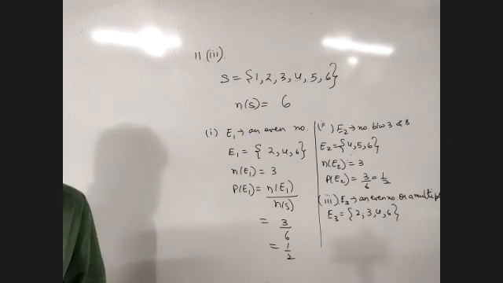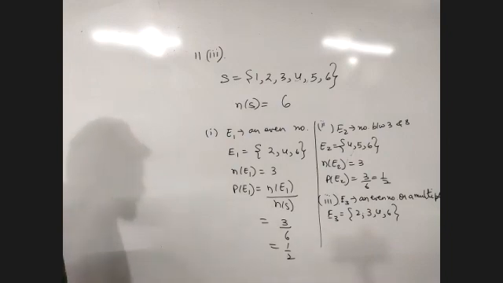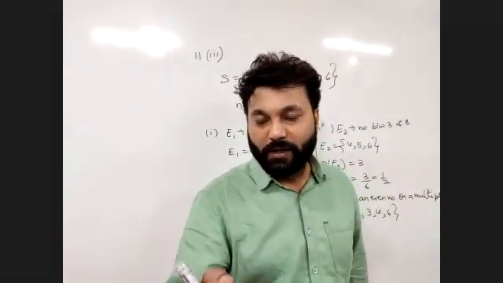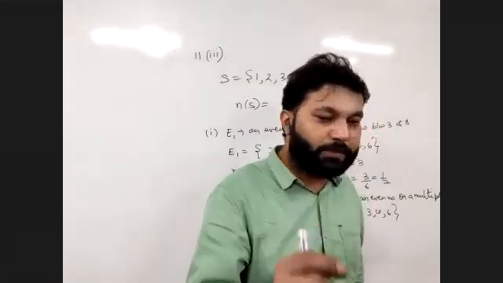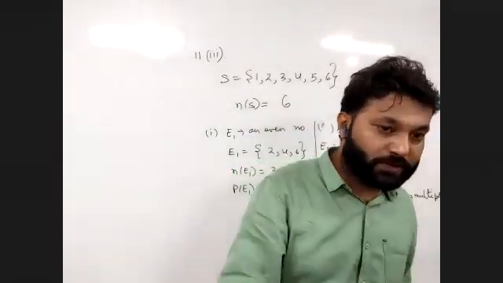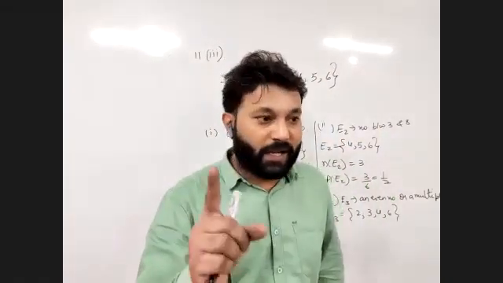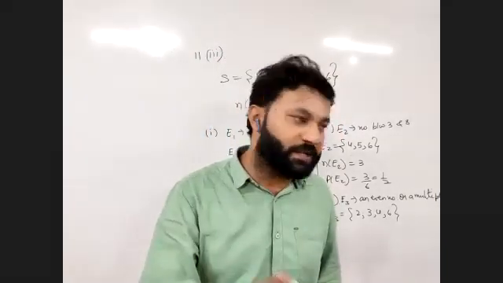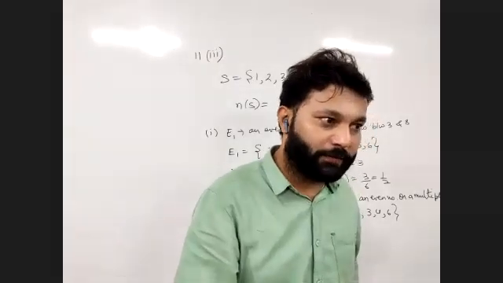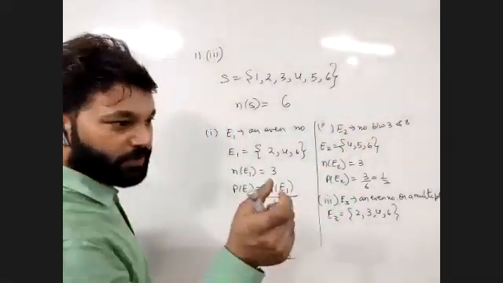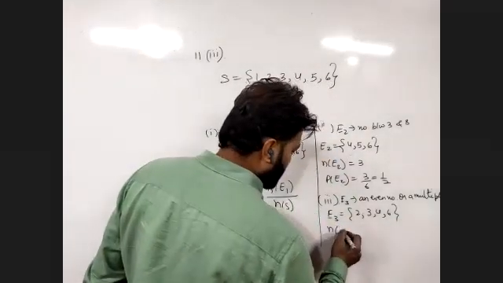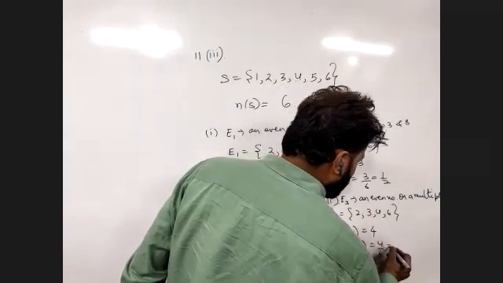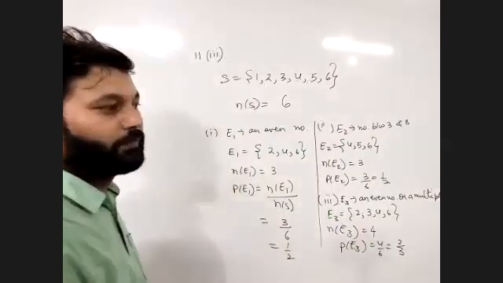Why are we taking 2 and 4? Because they are even. Why are we taking 3 and 6? Achha, this one single word, please be attentive. A single word can completely change the meaning of the question and completely change the result also. If here it was an even number and a multiple of 3, then the only possibility would be 6. Because 6 is the only number which is even and at the same time it is a multiple of 3. Am I clear with it? So right now, because the situation was of or, so these things will be included. So NE3 will be equal to 4 and PE3 will be equal to 4 upon 6, which will give us 2 upon 3. Am I clear with that?